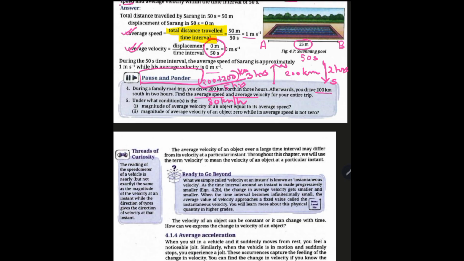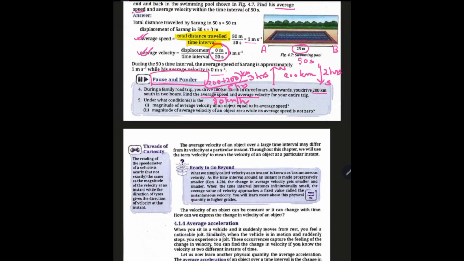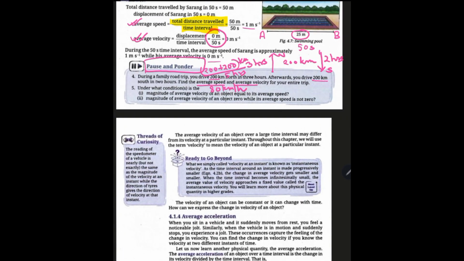Now, talking about average velocity, when you yourself are moving in the northward direction and coming back in the south direction, that means you are coming back to the starting point, for which your displacement is 0. So do you expect any average velocity to exist? Of course not, because displacement is 0. So average velocity is also 0 kilometers per hour.